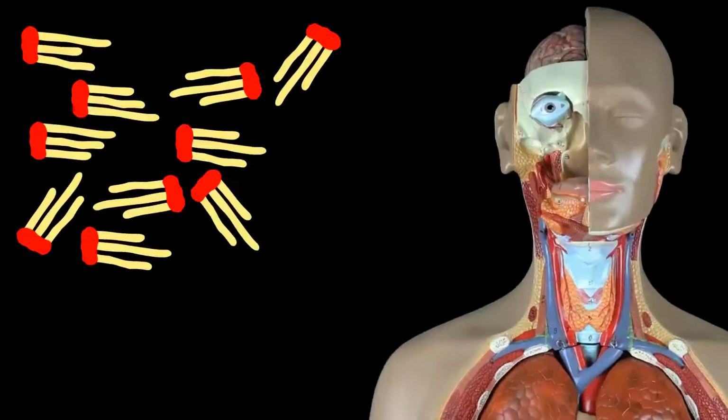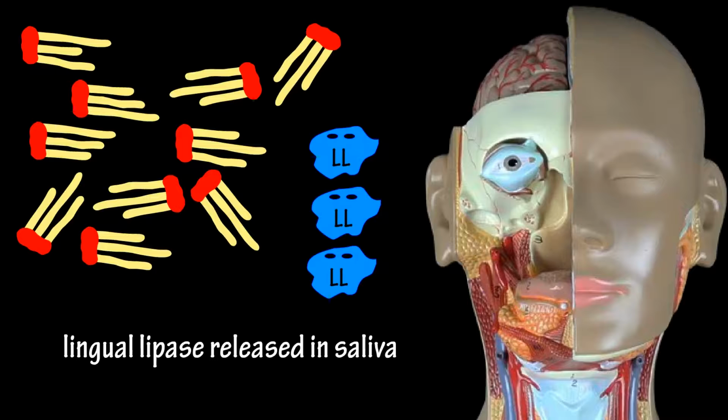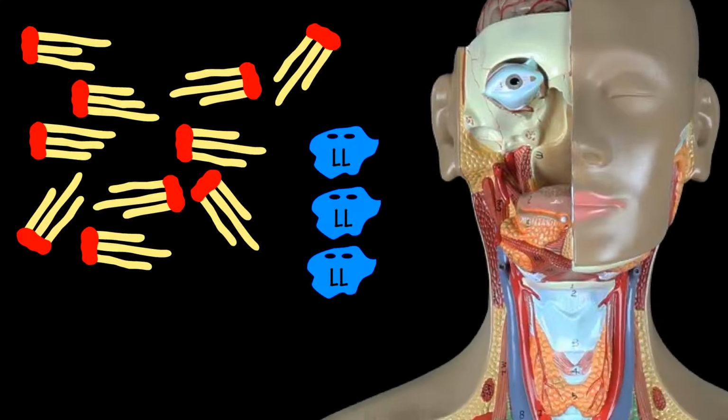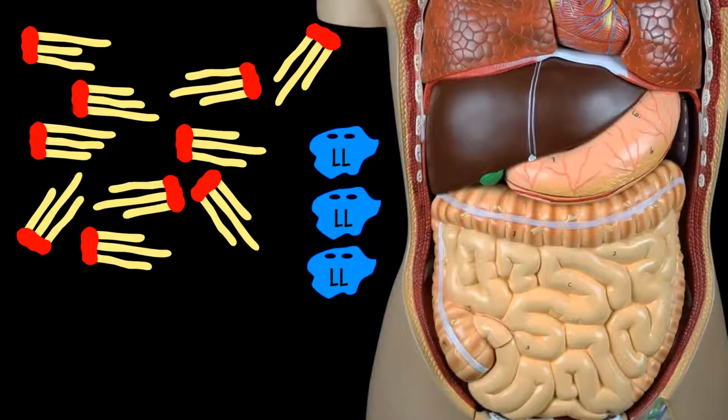When we eat some fat molecules, an enzyme called lingual lipase is released in saliva in the mouth. However, this enzyme is not actually activated in the mouth. Next, the fat molecules and the saliva with the lingual lipase enzymes are swallowed and enter the stomach.